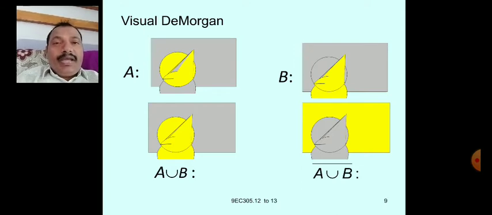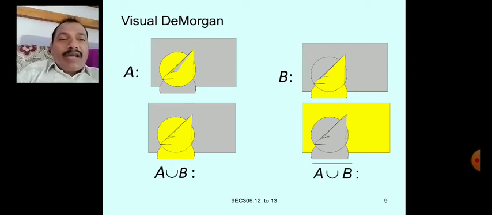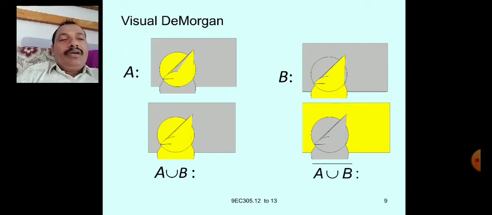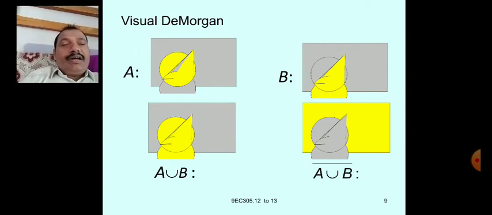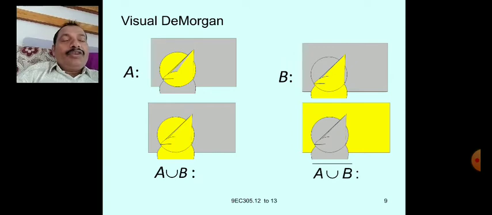Observe, A is completely included in the diagram and B diagram is also completely included in this A union B. A union B whole bar means yellow color goes to background and that figure gets the gray color. So this is the A union B whole bar visual diagram.